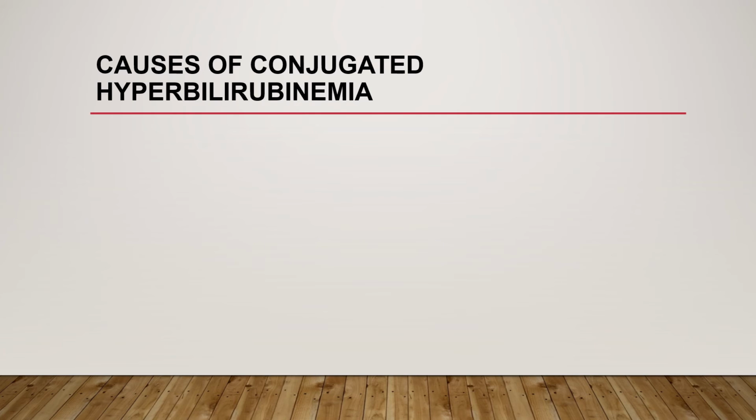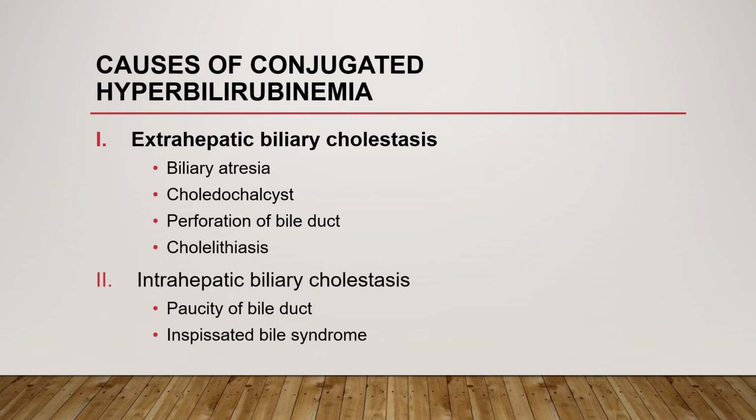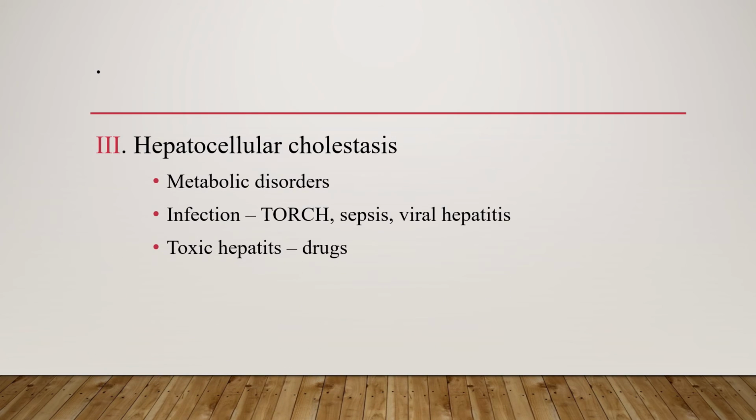When we see the causes of conjugated hyperbilirubinemia, the first one is extrahepatic biliary cholestasis, such as biliary atresia, choledochal cyst, perforation of the bile duct, cholelithiasis, and also intrahepatic biliary cholestasis, such as paucity of the bile duct and inspissated bile syndrome. And also hepatocellular cholestasis, such as metabolic disorders, infections such as TORCH infection, sepsis, and viral hepatitis. And also drug-induced liver damage can cause hepatocellular cholestasis with an increase in conjugated hyperbilirubinemia.